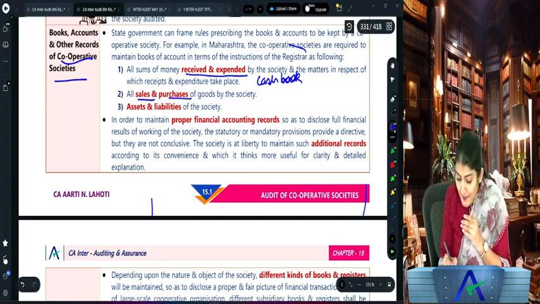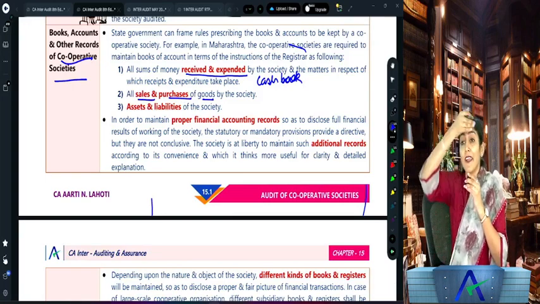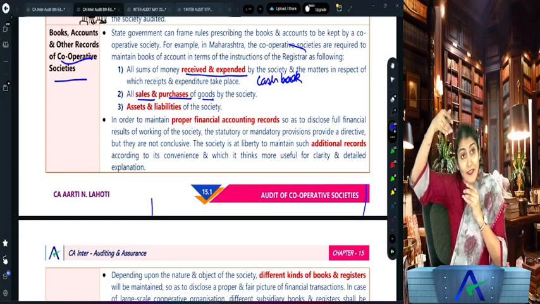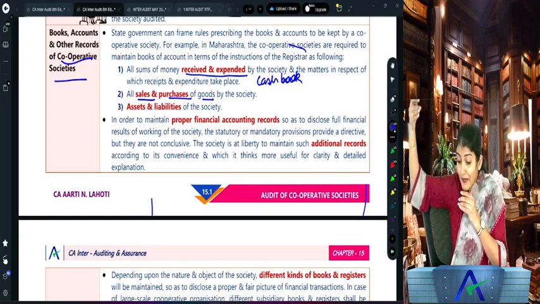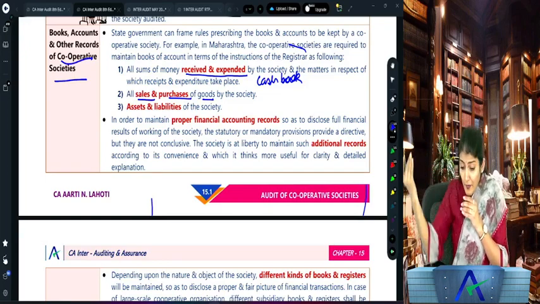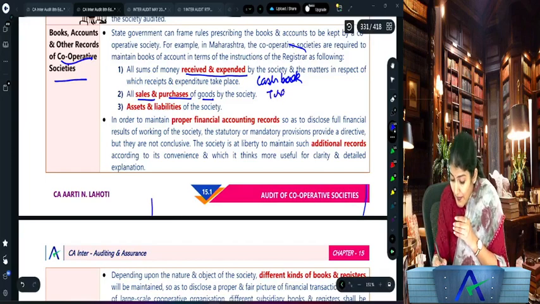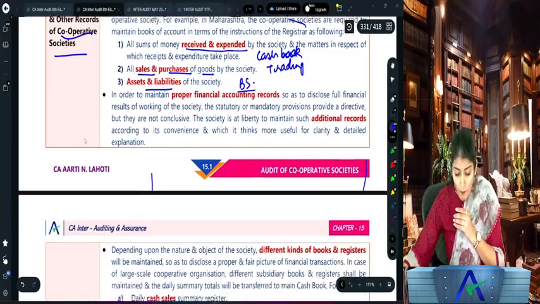Right? Then the sales and purchases of the goods by the society. Acha, where there what it was written? Company, right? All sums of money received and expended by the company. Here what is written is all sums of money received and expended by the society. All sales and purchases of goods by the society. So that is your trading account. And then the assets and liabilities of the society, right? So that is the balance sheet, right? This is in case of the cooperative society.